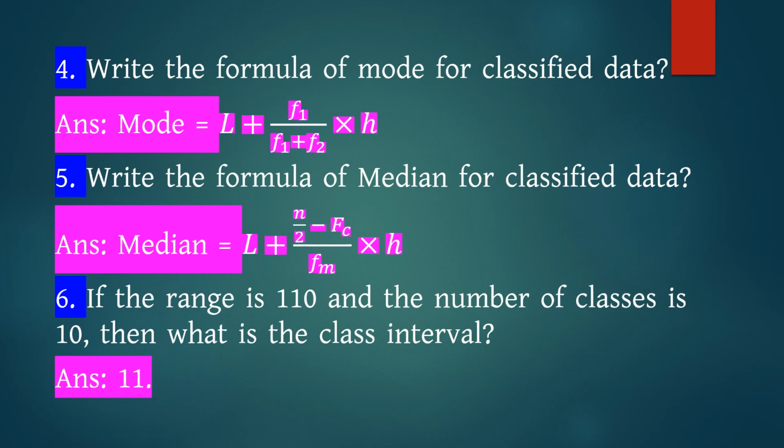Number 4. Write the formula of mode for classified data. Answer. Mode is equal to L plus F1 by F1 plus F2 into H. Number 5. Write the formula of median for classified data. Answer. Median is equal to L plus N by 2 minus Fc by Fm into H.